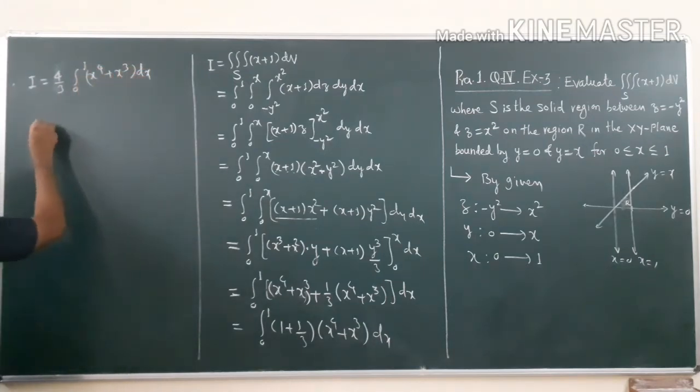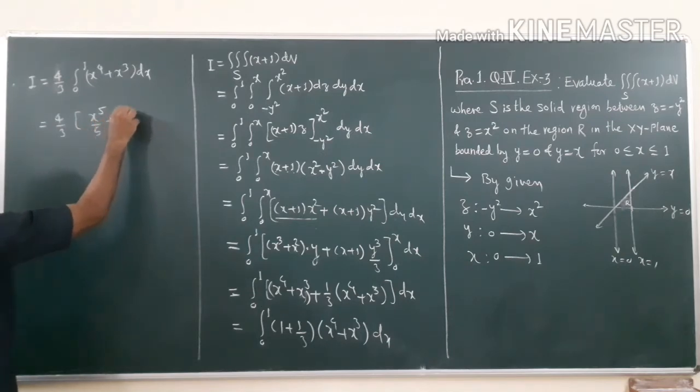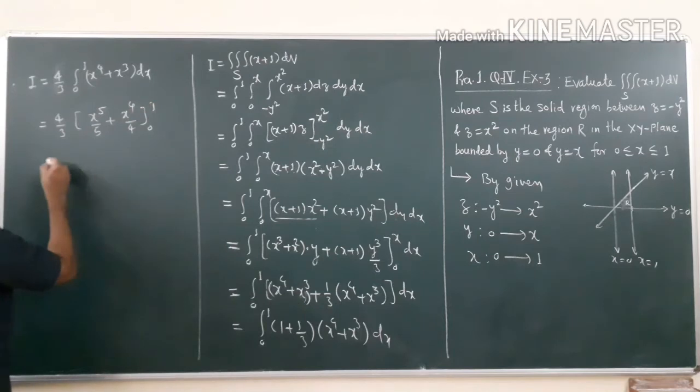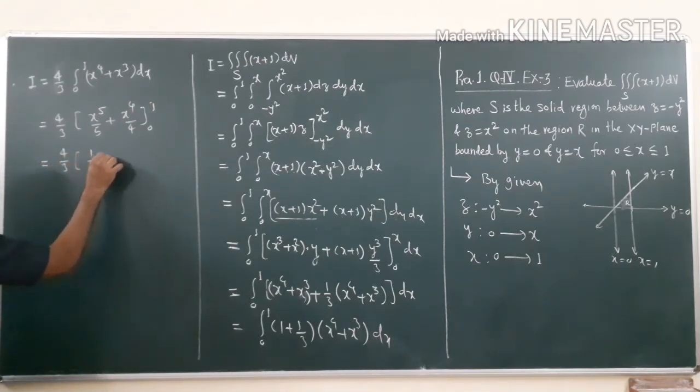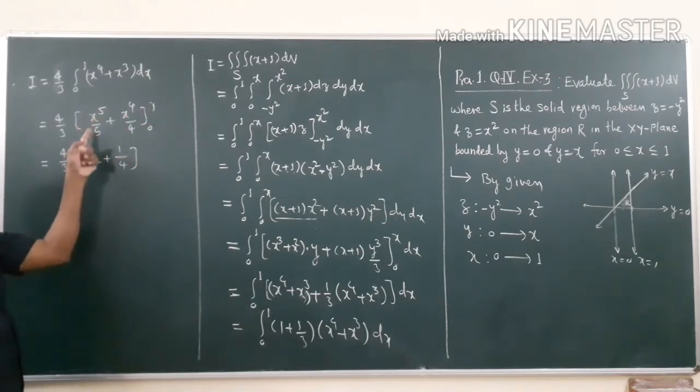Now just take the simple integral: 4 by 3 times x raised to 5 by 5 plus x raised to 4 by 4, over 0 to 1. So what you get is 4 by 3 into 1 by 5 plus 1 by 4. Just put upper limit as 1, no question of lower limit, it will be 0.